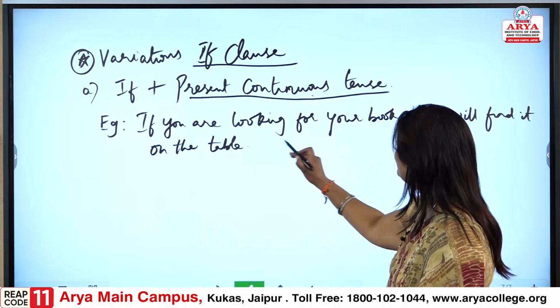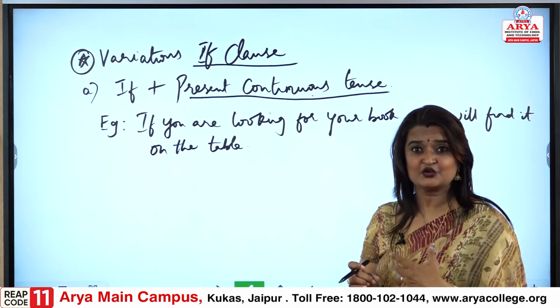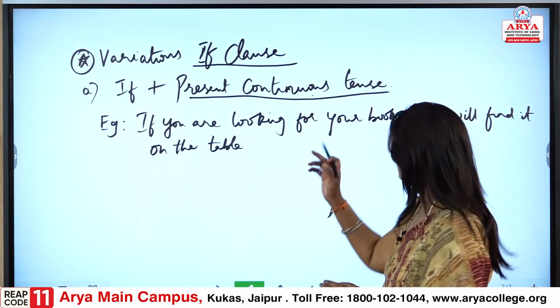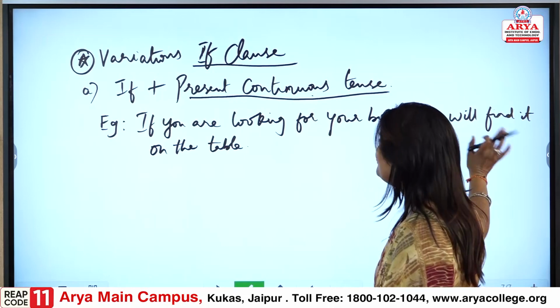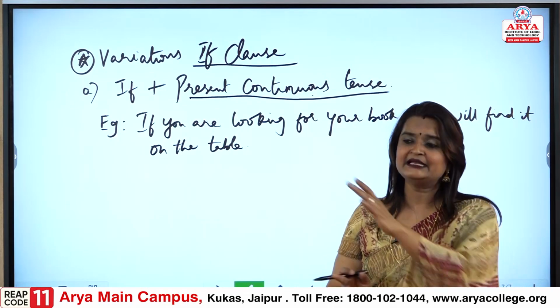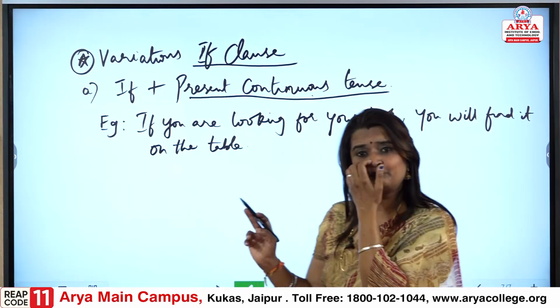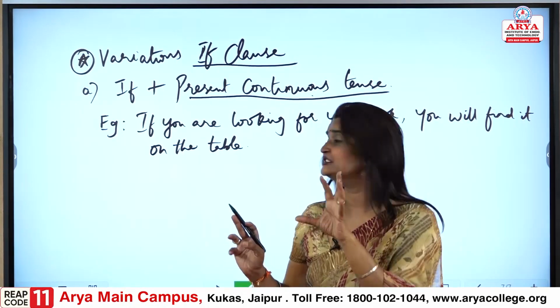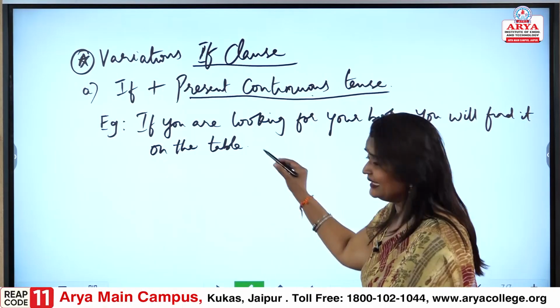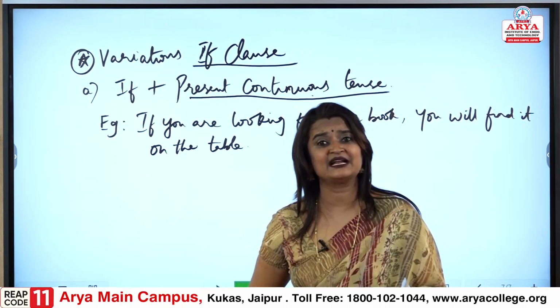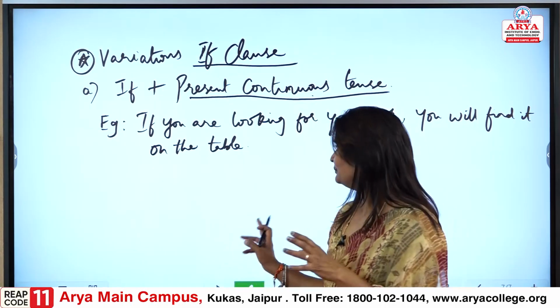If you are looking for your book, so it is present continuous tense. It is on the table, you will find it. So, in such present continuous conditions only it would work.